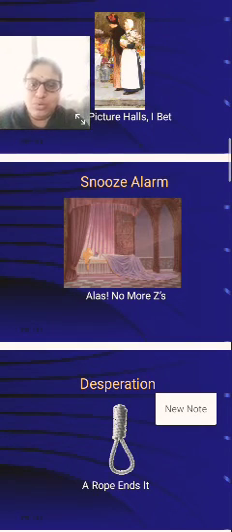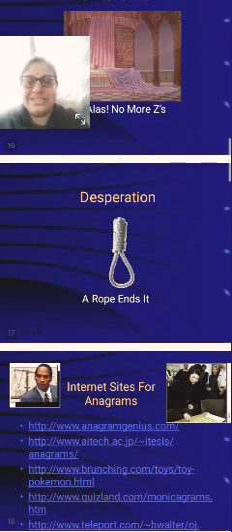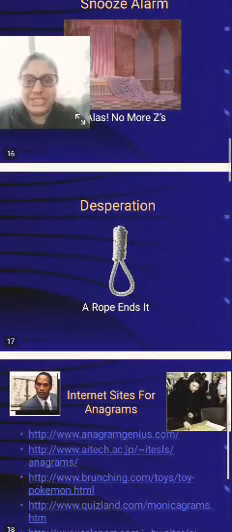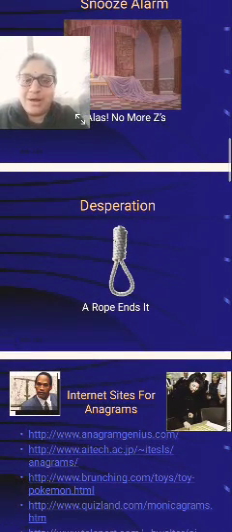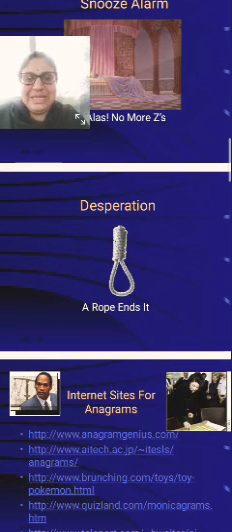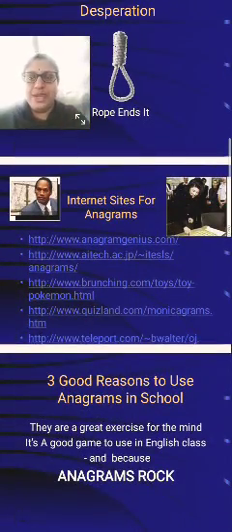Next one, description. Yes, description, right? A, R, where is R, and O, P, E, and also E, and also N, D, S, I, T. "A rope ends it." A rope ends it.